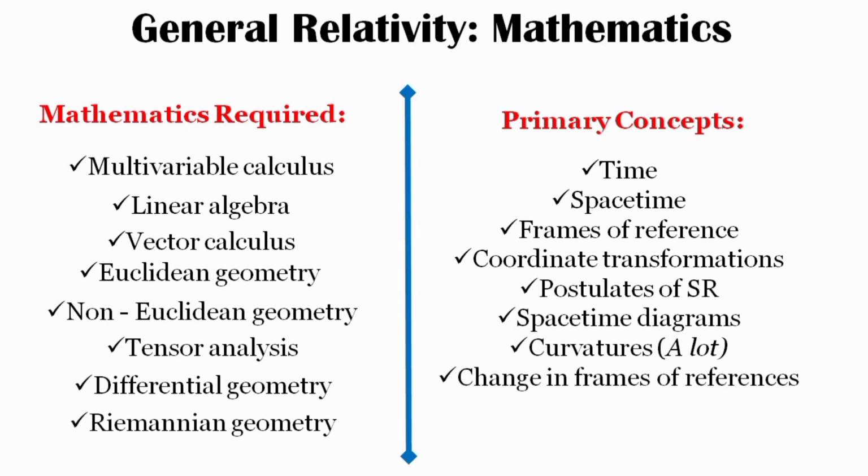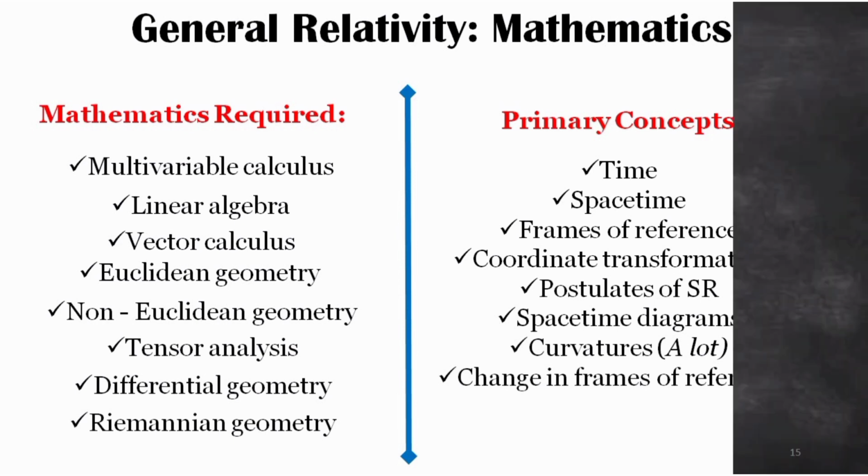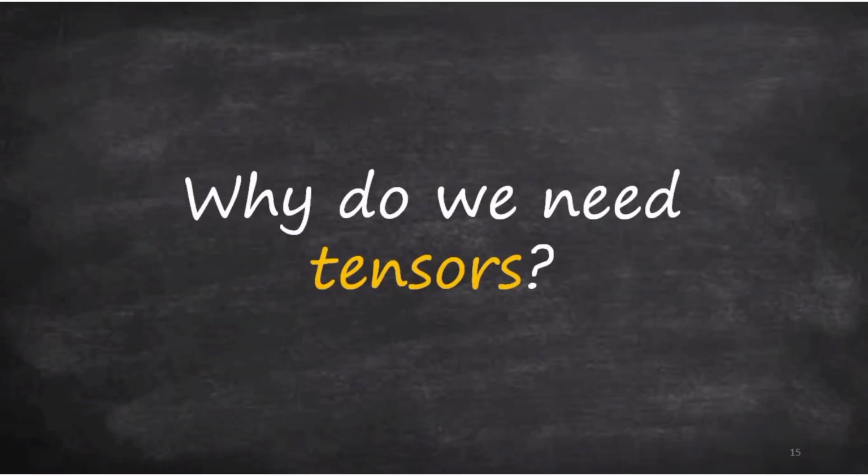You need to have a clear understanding what are the postulates of special theory of relativity. You need to understand what are space-time diagrams and a lot of curvatures. And you have to visualize how the change in frames of reference really happens. Because general relativity is all about curvatures, all about shifting from the classical Euclidean and Cartesian coordinates to other coordinate systems.